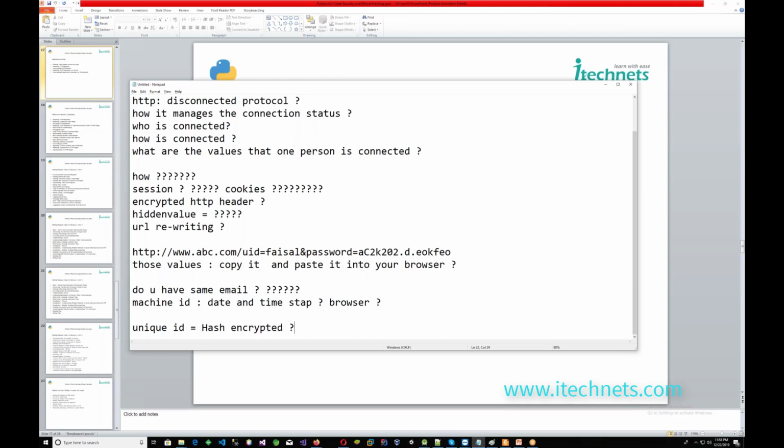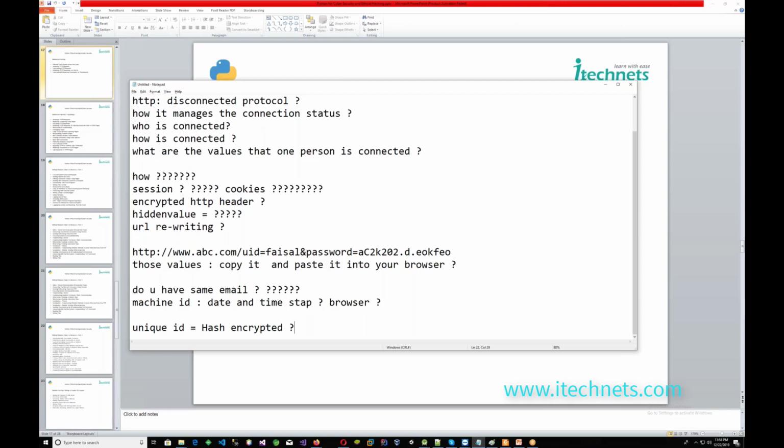Remember, if you try to access your bank account from your PC, it will take all your credentials: the machine ID, the browser ID, the URL, the IP, the date and the timestamps. It delivers them to the server, and the server generates some encrypted value for the client side.